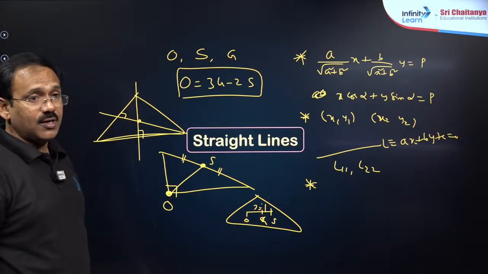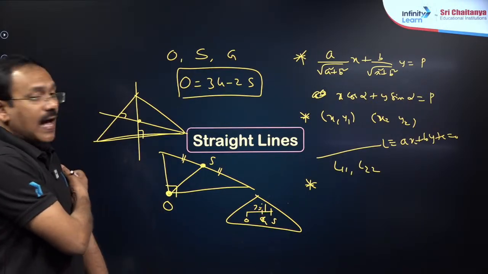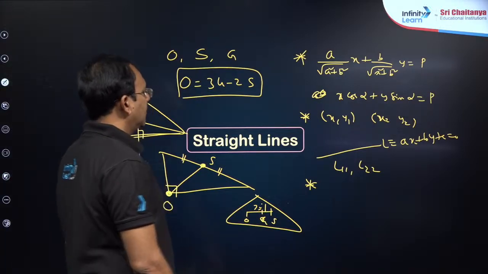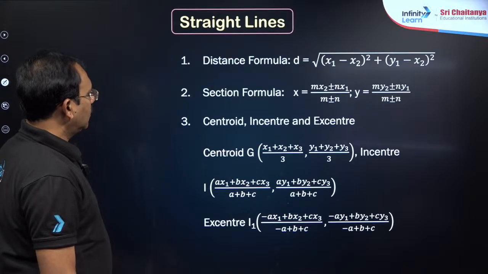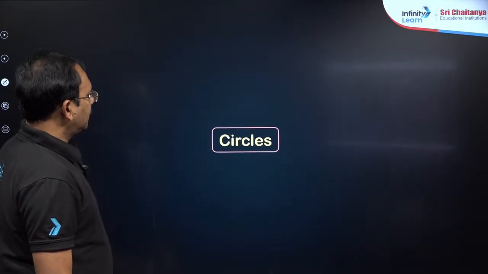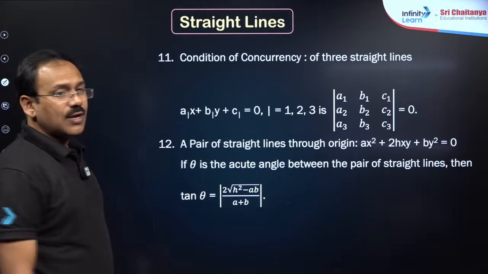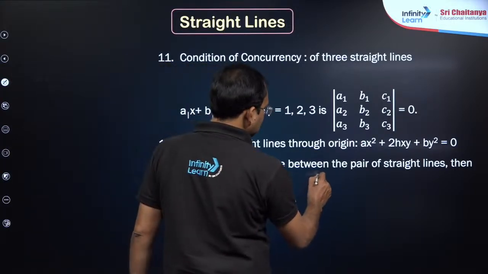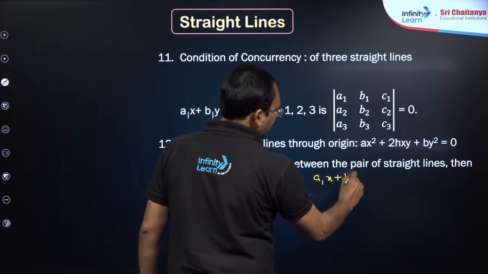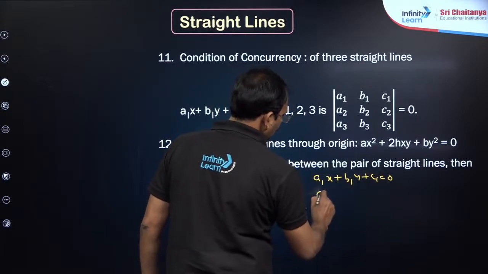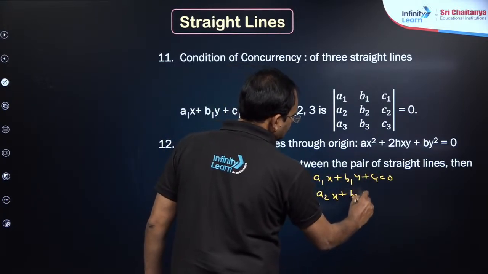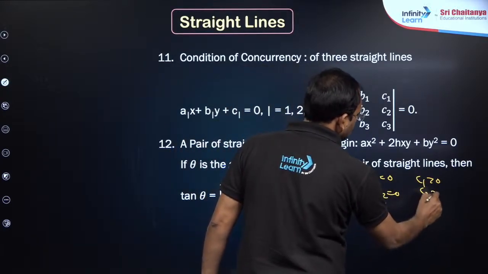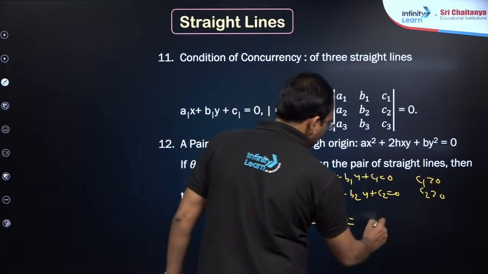Okay, this is one point, dear students. Apart from this, the angular bisector, acute angle bisector and obtuse angle bisector concept is also there. Acute angle bisector means, dear students, if you are given two lines a1x plus b1y plus c1 equal to 0, a2x plus b2y plus c2 equal to 0, maintain c1 positive, c2 positive, and then write the angular bisector equation.